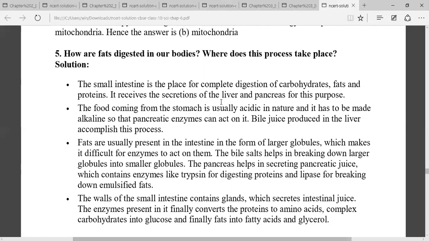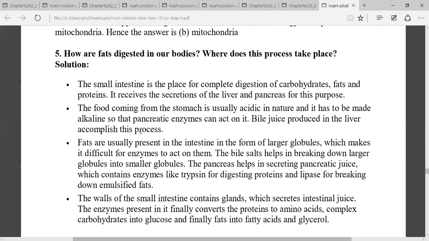The food coming from the stomach is acidic in nature, so it has to be made alkaline, because pancreatic enzymes act in alkaline medium. So bile juice produced in the liver accomplishes this process, it means alkalinizes.